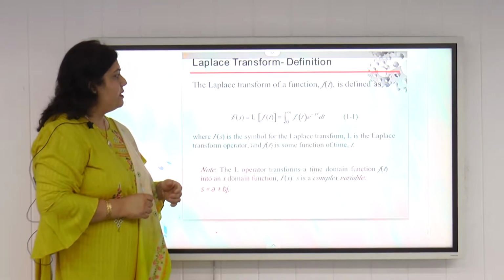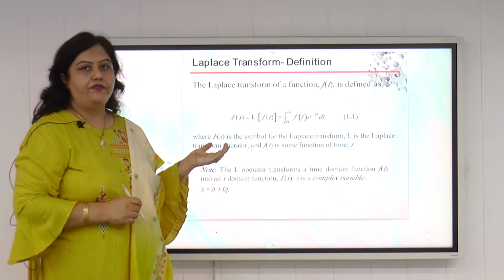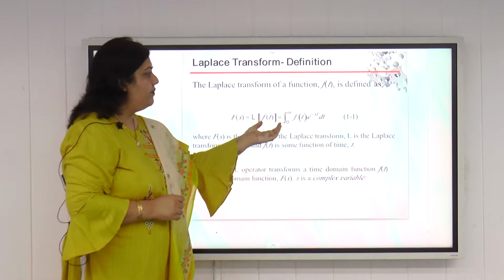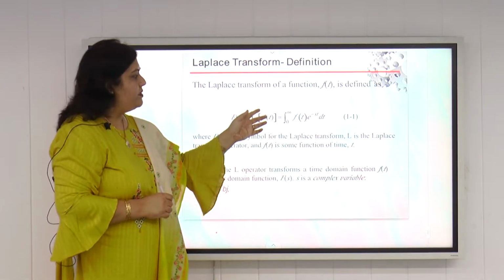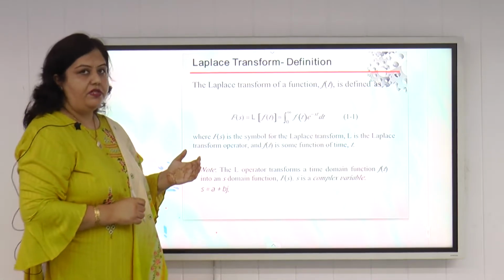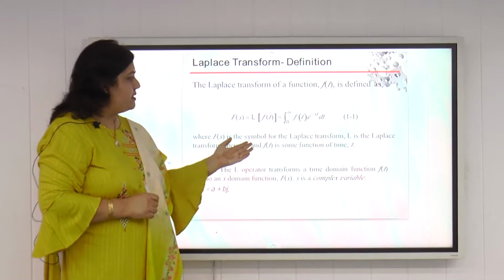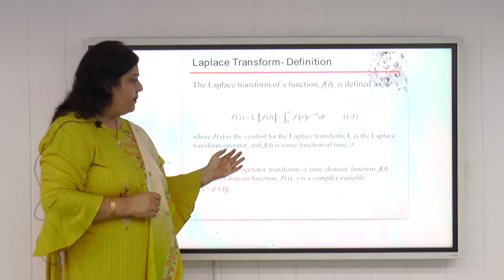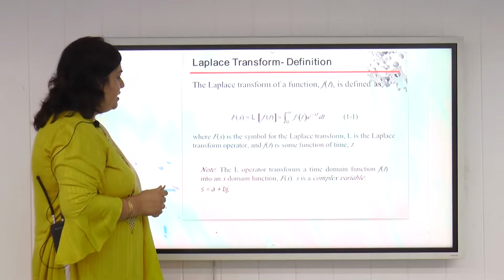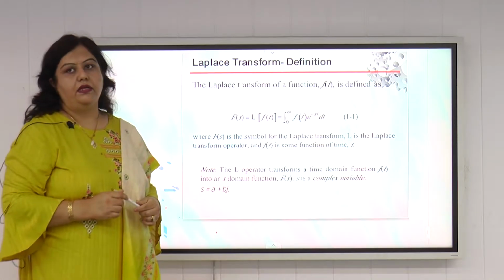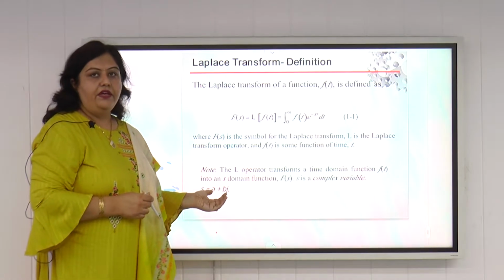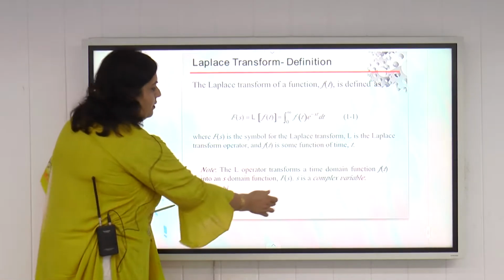Next is the definition of the Laplace transform. The Laplace transform of any function f(t) is defined as F(s) = L{f(t)} = integral of f(t) e raised to power minus st dt, with the limits of integration from 0 to infinity. So this is the formula of the Laplace transform. Here F(s) is the Laplace transform, L is the Laplace transform operator, and f(t) is some function of time t. So the L operator transforms the time domain function f(t) into an S domain function. S is nothing but the Laplace operator. S can be written as alpha plus j beta, or as a plus j b, where a is the real part and b is the imaginary part of the Laplace operator.